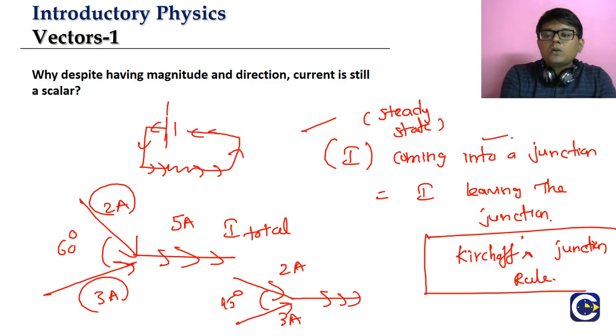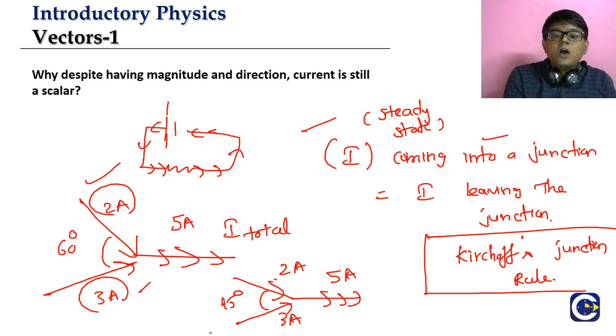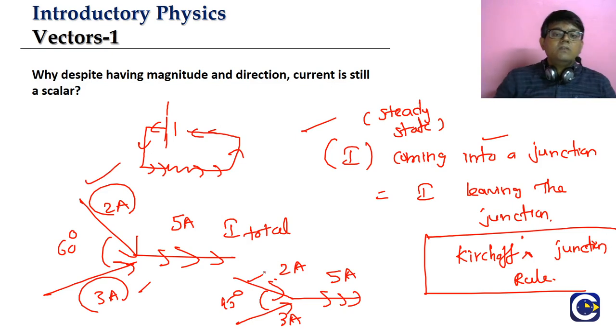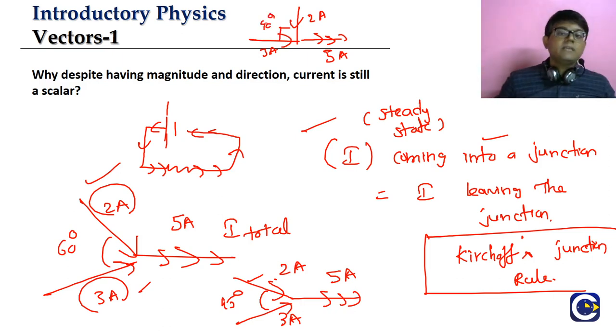Based on the principle, the total current coming into a junction is equal to the total current leaving. Which means, if one branch carries 2 amperes and the other carries 3 amperes, the total current leaving will be 5 amperes. The total current leaving will not change, whether we have an angle of 60, 45, 30, or even 90 between the two current branches. Like, we can have one branch like this, and the other branch like this. With 2 amperes in one and 3 amperes in the other, the total current leaving is still 5 amperes. So what is the basic understanding from here?